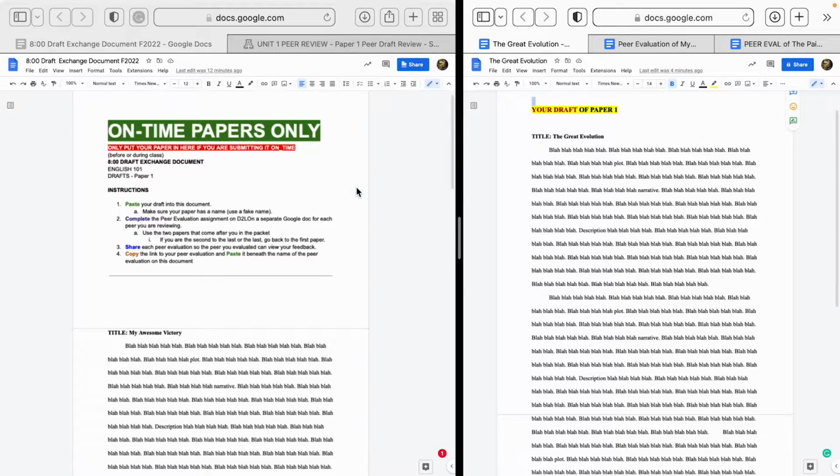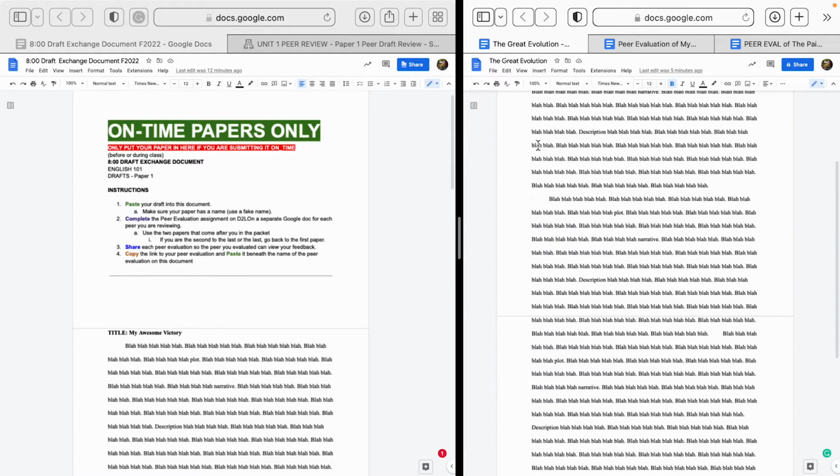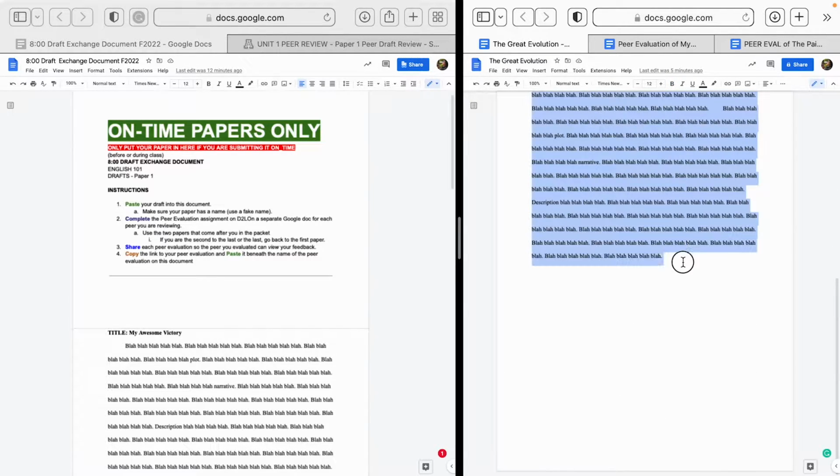So the first thing you're going to do when you get into class today is you're going to open up your draft of your paper. And let's say over here is your draft of paper 1, and it's called The Great Evolution. You're going to simply copy and paste your paper into this 8 a.m. draft exchange document if you're in 8 a.m. And there's two different documents.